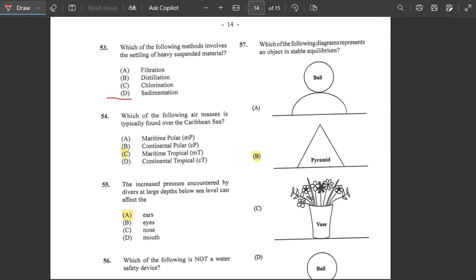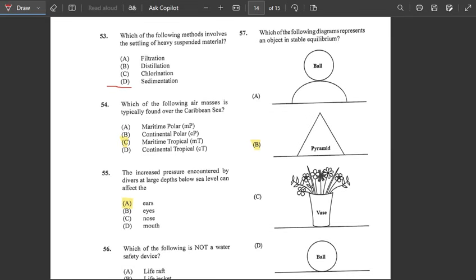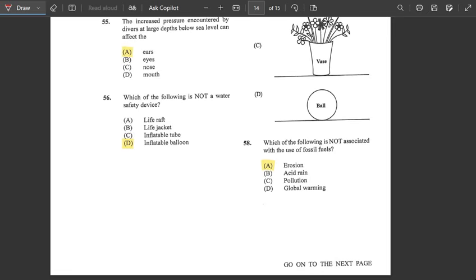Alright. Number 57. Which of the following diagrams represents an object in stable equilibrium? In a stable equilibrium, we would have the pyramid. Here we have the pyramid laying flat, and we have no movements. So the simple meaning of equilibrium is no movements. Here the ball would have movements because it's not steady. The vase would also move because it's not aligned steadily. The ball would move, but the pyramid would not, because we have steady equilibrium, not movements.